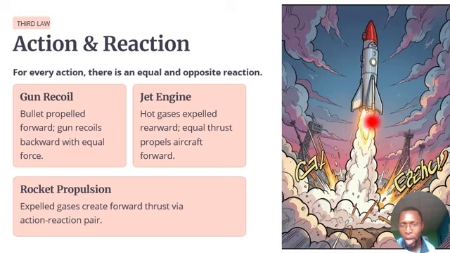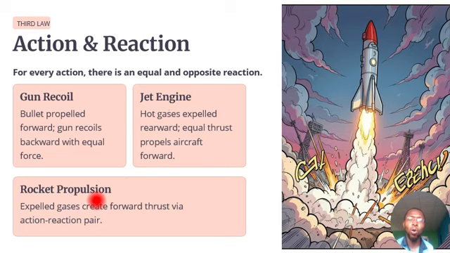It moves forward. So the action is the expulsion of the hot gas, while the reaction is the forward movement of the jet. The same thing applies to rocket propulsion, just like the jet engine works.